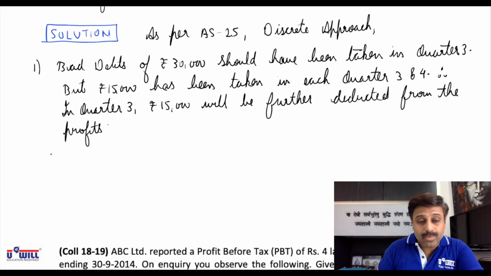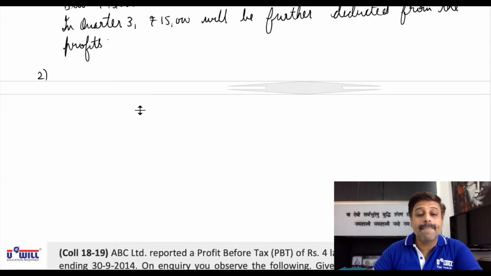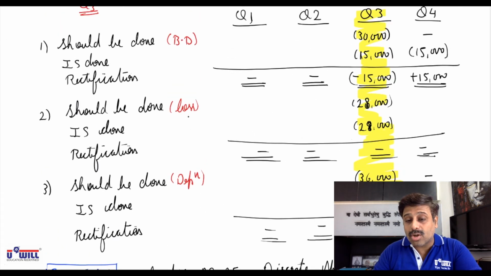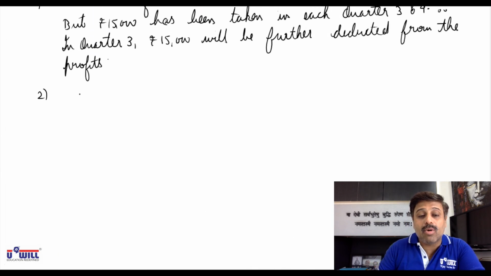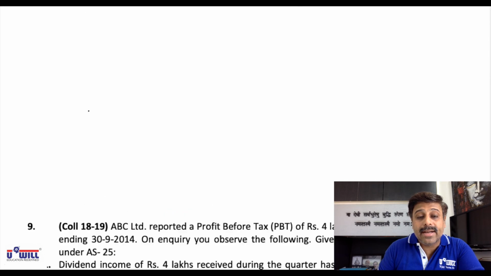Now adjustment 2, the second information. How we are supposed to deal with that, let us see. In the second adjustment, loss of 28,000 should have been taken in quarter 3. As per the discrete approach, it is an extraordinary loss.